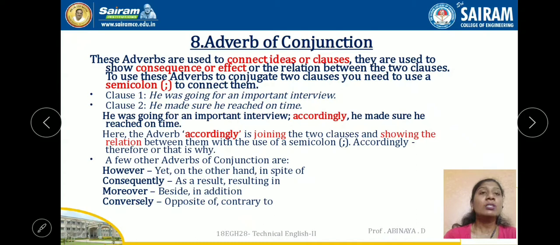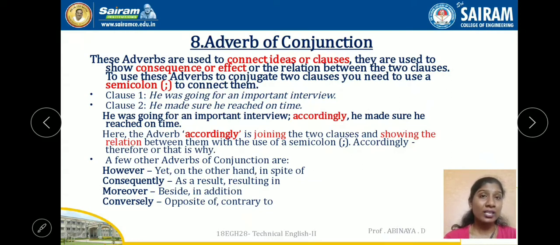See, he was going for an important interview and he made sure he reached on time. Both are very different sentences. By using this adverb of conjunction, we can join that sentence. See, he was going for an important interview; accordingly, he made sure he reached on time. Here, this accordingly is the adverb of conjunction, the connecting word.